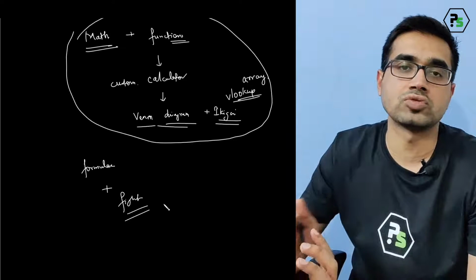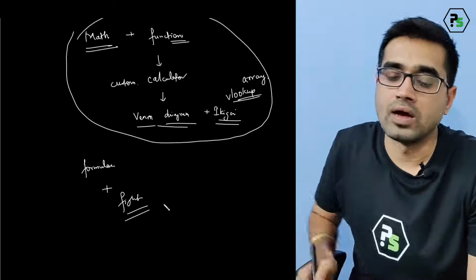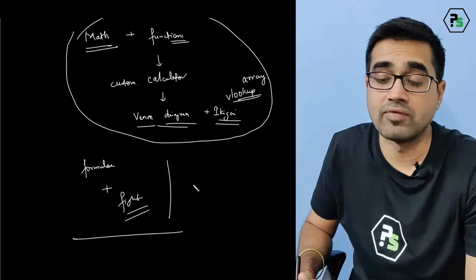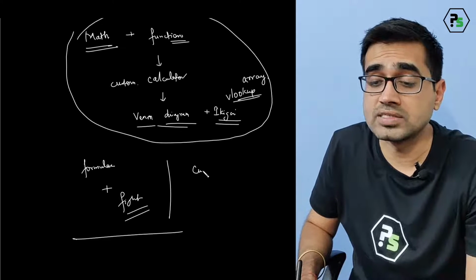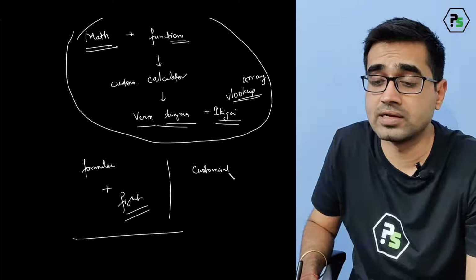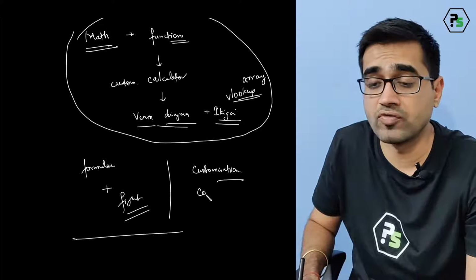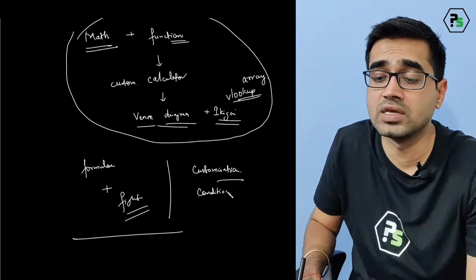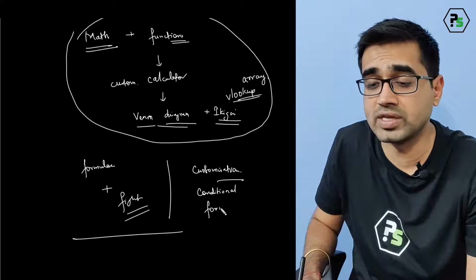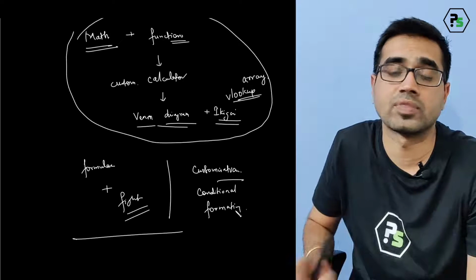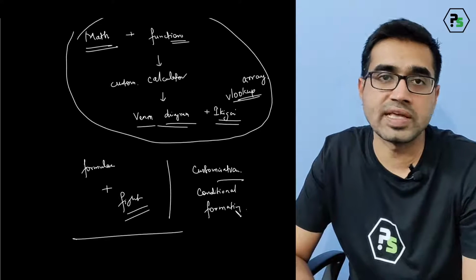You can use all these tools to create those things. I will also tell you some customization techniques, such as conditional formatting and some color things, so that you can make it look better. So these are the things we are going to cover.